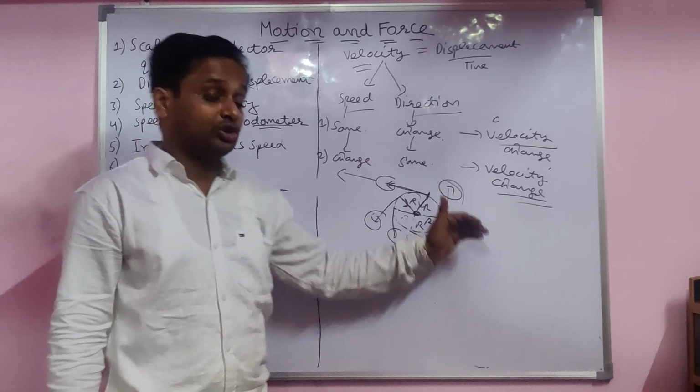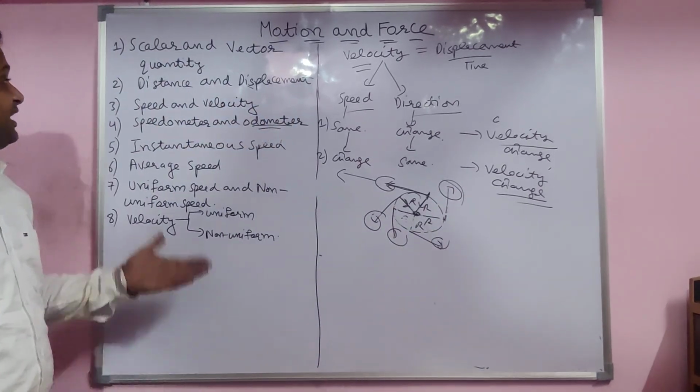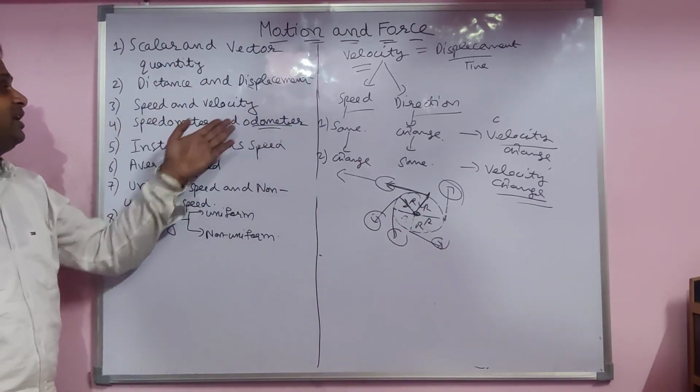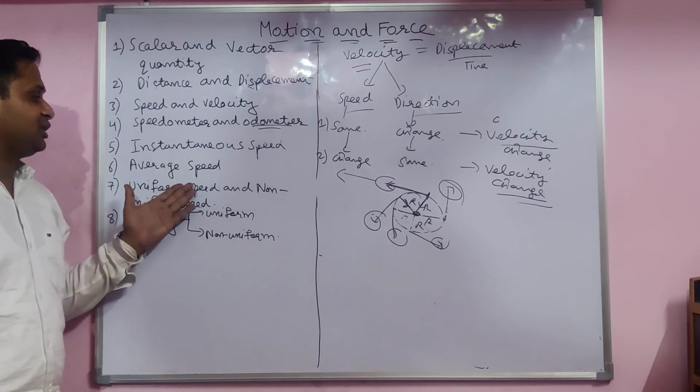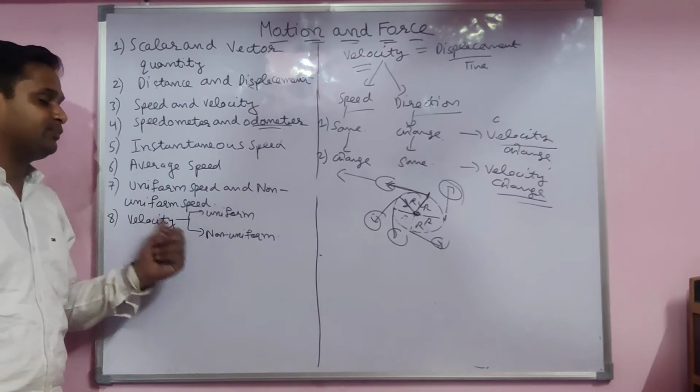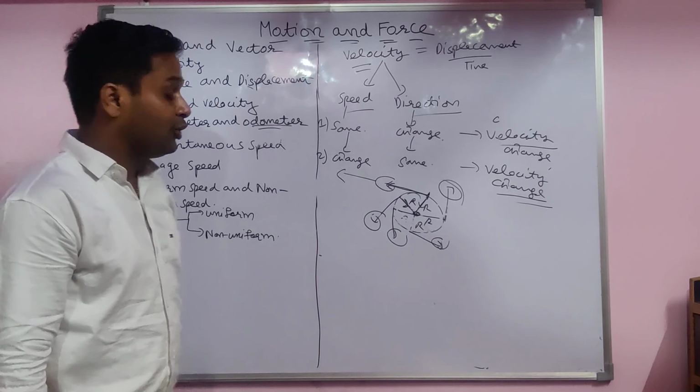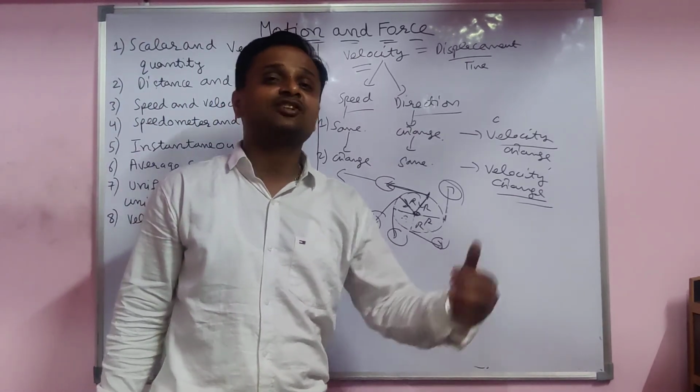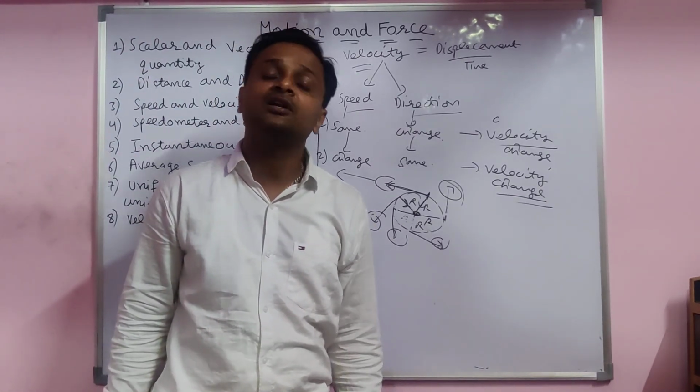So this was the velocity part. Firstly, I explained distance and displacement, speed and velocity, instantaneous speed, average speed, uniform and non-uniform speed, and uniform and non-uniform velocity. In the next lecture, we will discuss acceleration.